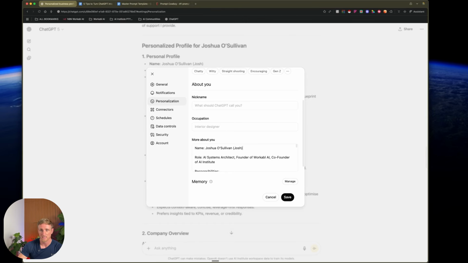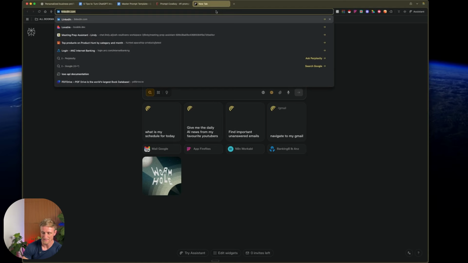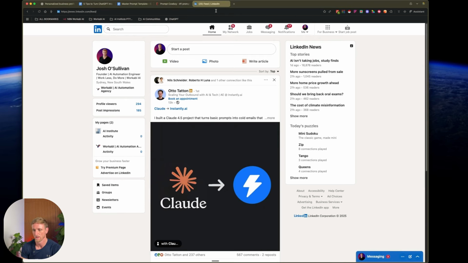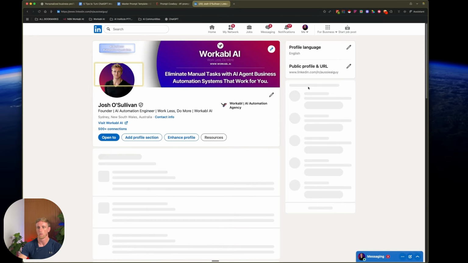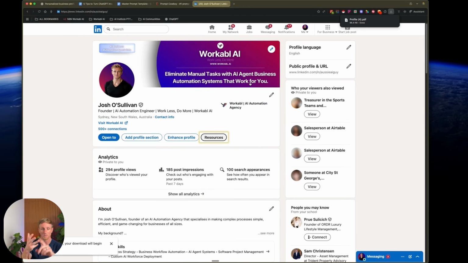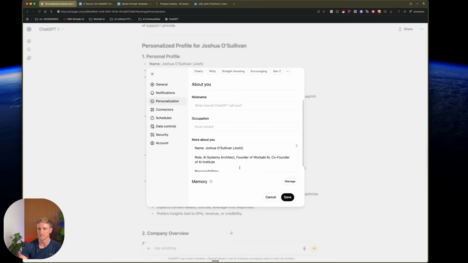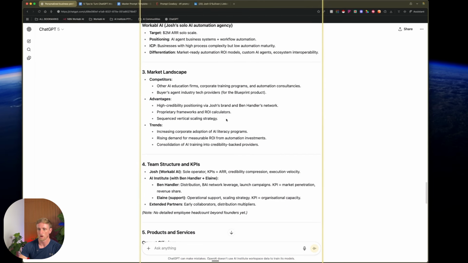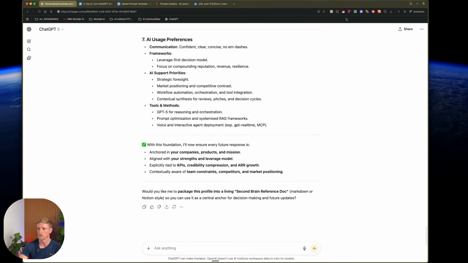You can skip all this stuff and you can go to something like LinkedIn. LinkedIn allows you to download a PDF, and that PDF will give you a lot of context as to who you are, what you do, where you're from, the kind of job that you operate in. And we're just going to drop that in ChatGPT to give it even more context as to who you are. So rather than copying all this stuff, let's add even more information inside of there.